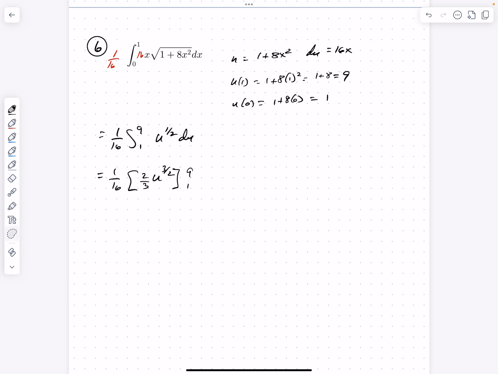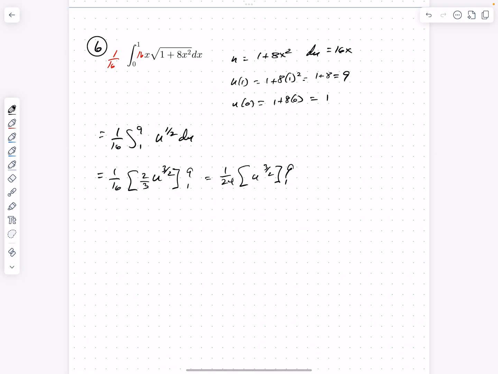And I want to clean up some of this arithmetic now, right? So I'd like to sort of combine these fractions, 1/16 times 2/3. 2 and the 16 cancel out, so it's 1 over 8. So it's going to be 1 over 24. 3 times 8 is 24. This becomes 1 over 24 times u to the 3/2 evaluated from 1 to 9.